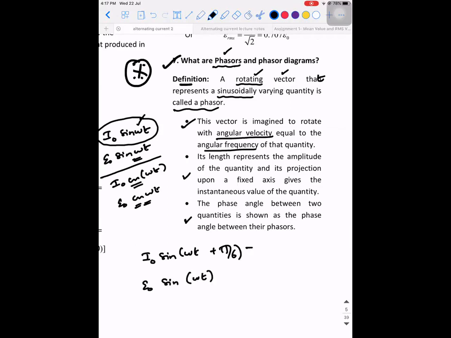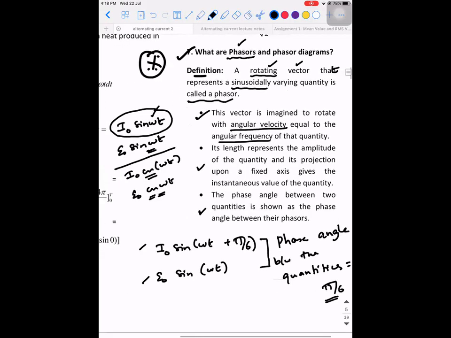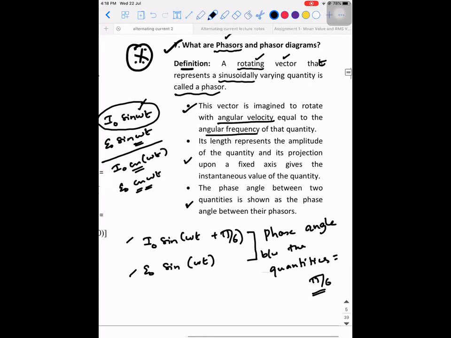if I ask you what is the phase angle between these two quantities, what will you say? 5/6. Yes. So that's what we call the phase difference also. The phase angle between the EMF and the instantaneous current is given by 5/6. Plus 5/6 or minus 5/6 is not my concern. As of now, it's a difference. Difference means when you subtract the phase quantities, you will get 5/6. That's it. Are you able to understand till this point? Yes, sir.